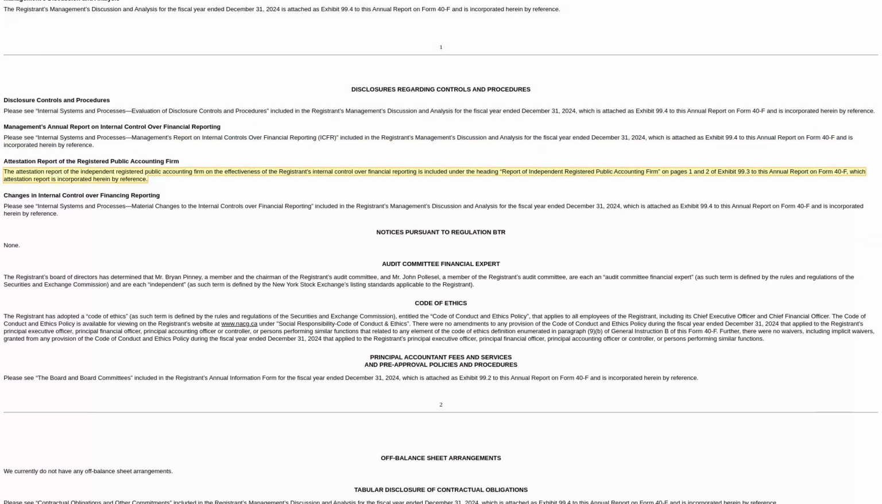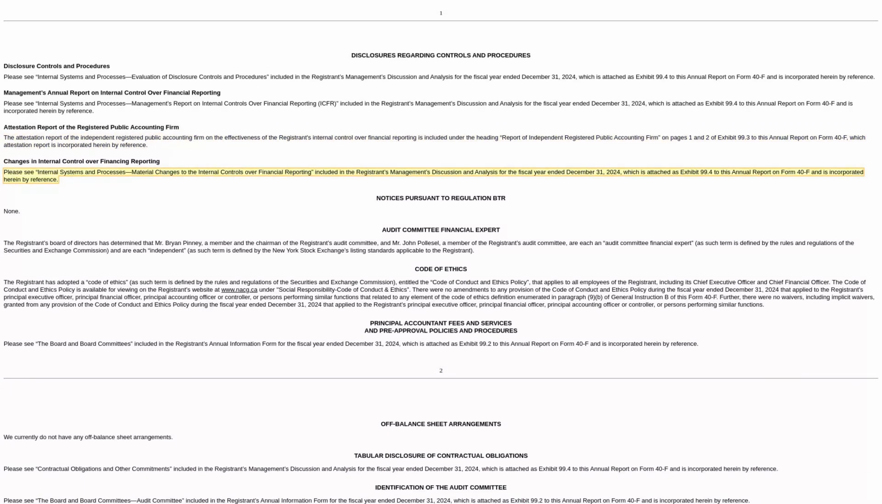This is where KPMG, the independent auditor, gives their opinion on the company's internal controls. They're saying whether they think the company's controls are effective or not. It's an important check and balance on management. If there were any big changes to the company's internal controls, they need to be disclosed here. It's all about keeping investors informed about anything that could affect the reliability of the financial statements.